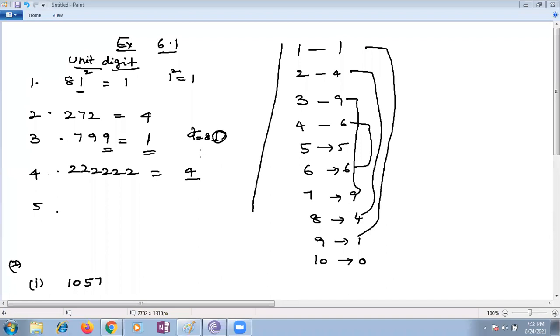2378 cannot come in the units place. Here the third bit ends with 8, so it's not a perfect square. It ends with 2. Right. Nice answers are given by my students.